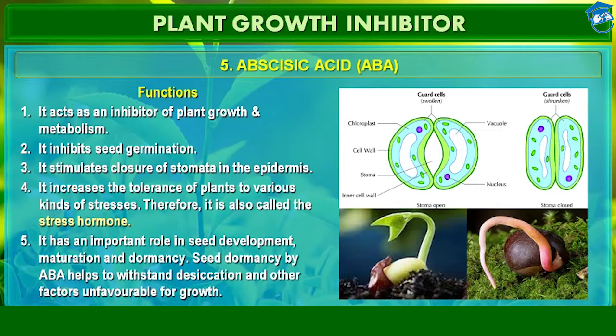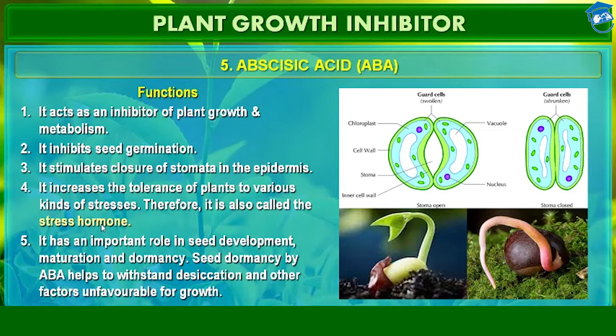So stomata take in carbon dioxide and regulate water content. Abscisic acid has been found to function in the closing of these stomata when the plant does not require as much carbon dioxide or during times of drought, when plants cannot afford to lose much water through transpiration. So it acts as an inhibitor of plant growth and metabolism. It inhibits seed germination. It stimulates closure of stomata in the epidermis, as I just taught you, and it increases the tolerance of plants to various kinds of stresses.